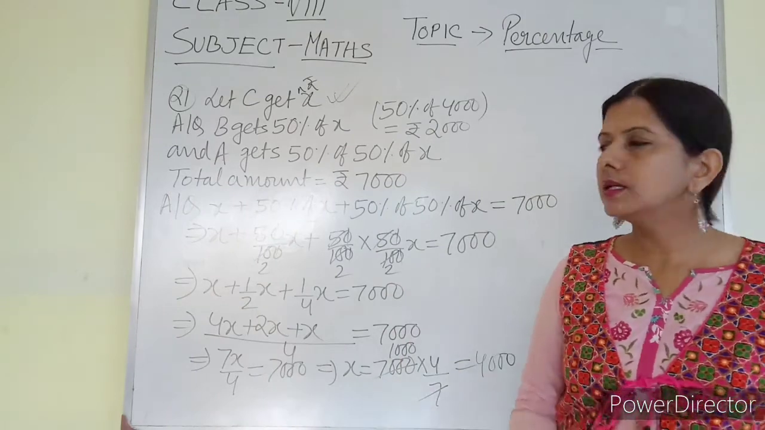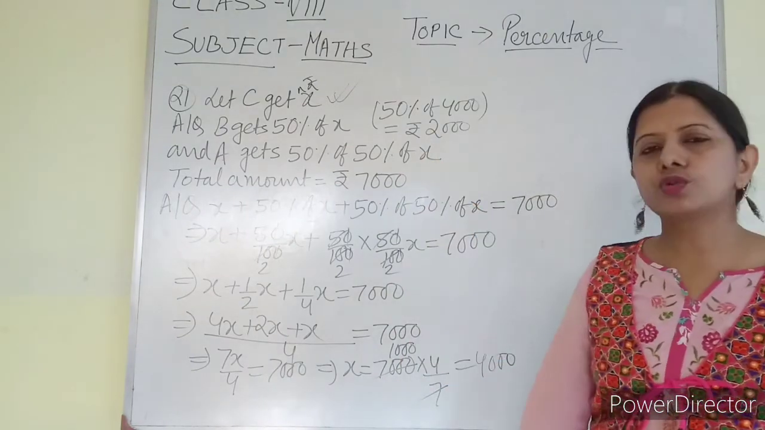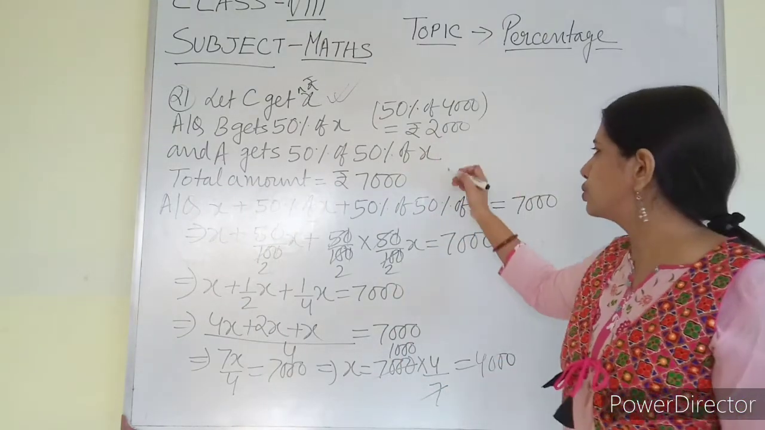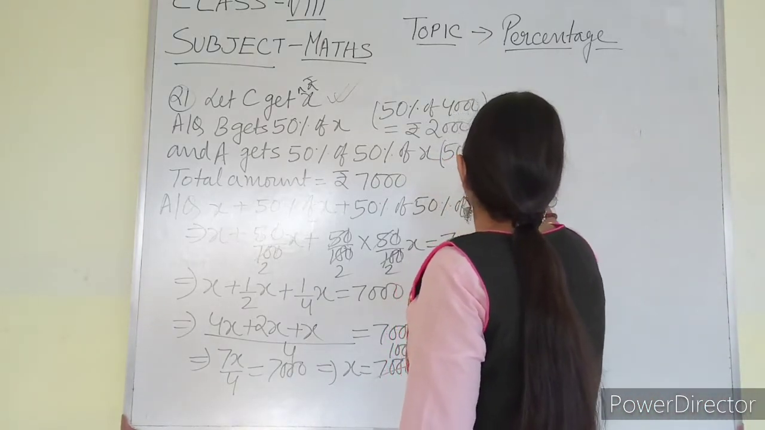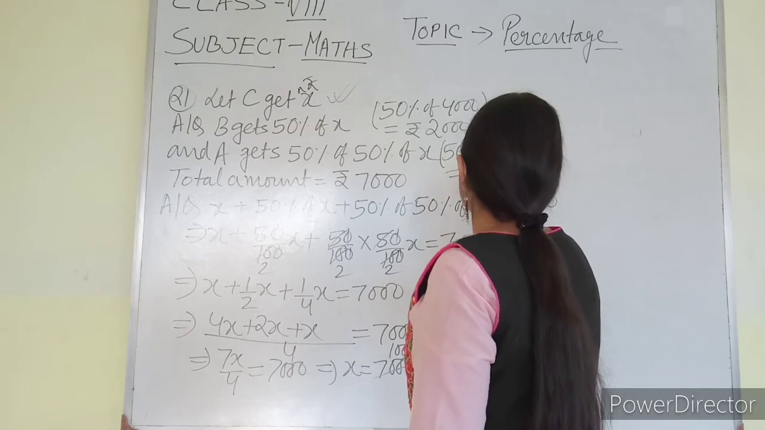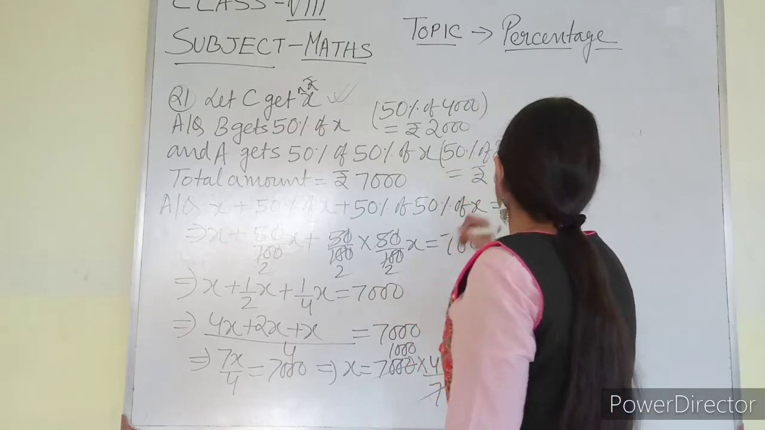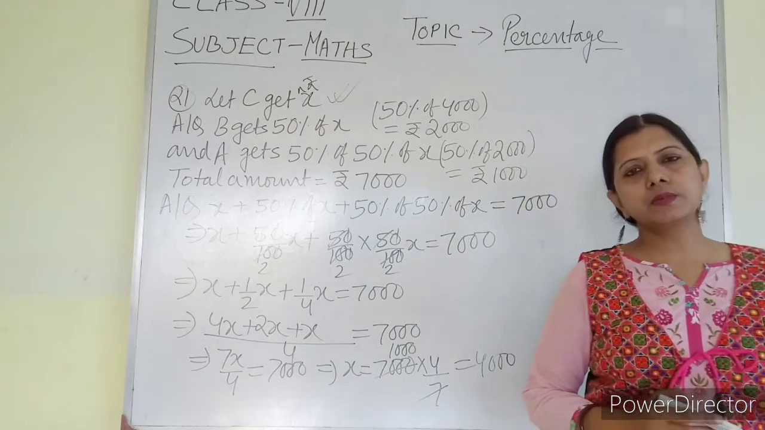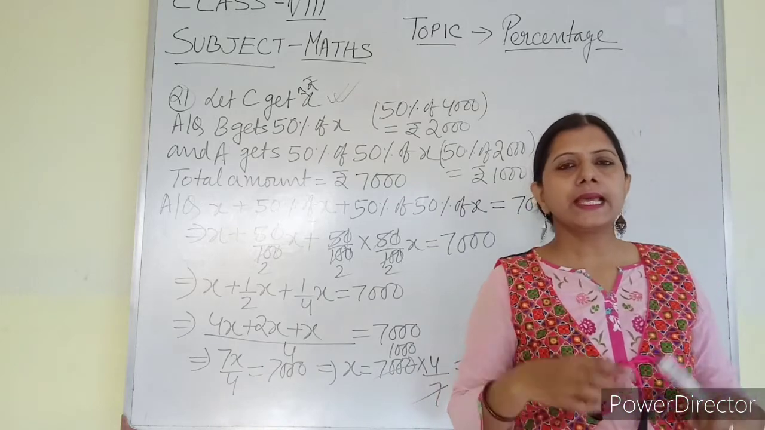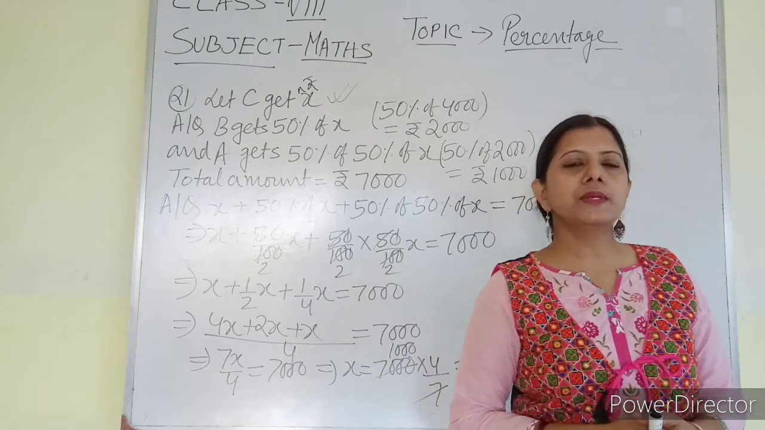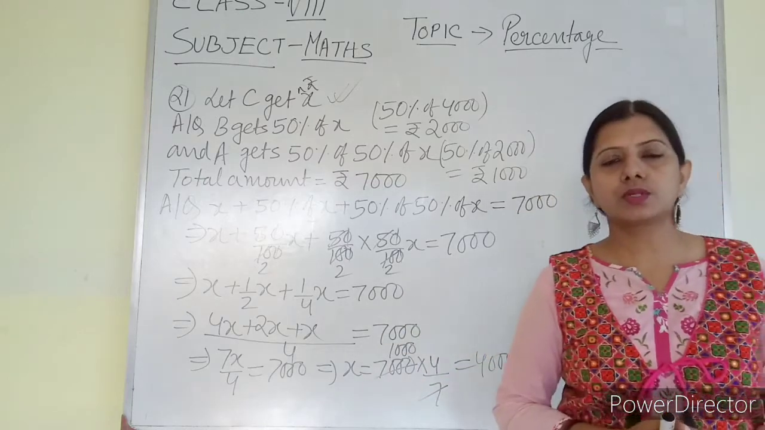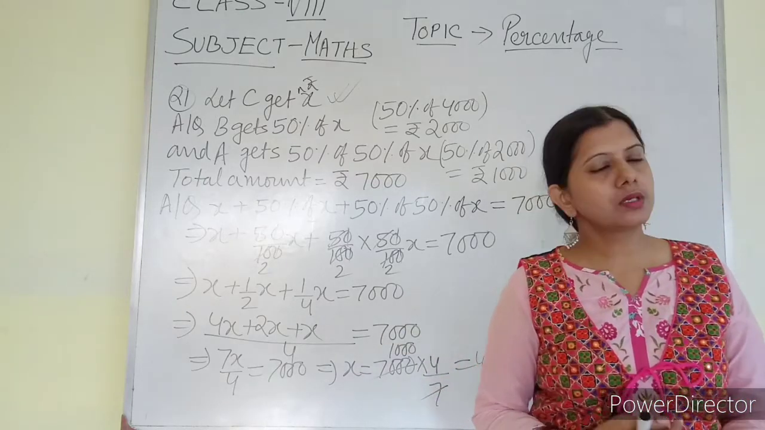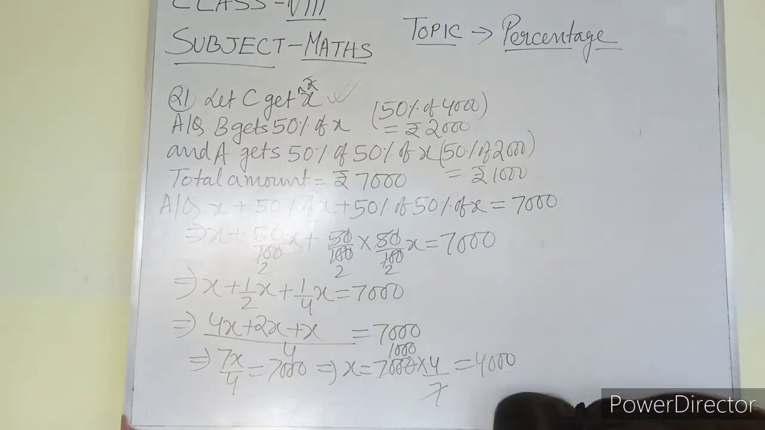I have just written. Similarly, what is the amount of A? 50% of 2,000. So what is it? Rupees 1,000. So it has been distributed among the 3. A is getting rupees 1,000, B is getting rupees 2,000 and C is getting rupees 4,000. Together 7,000. No problem. Now come to the next question.